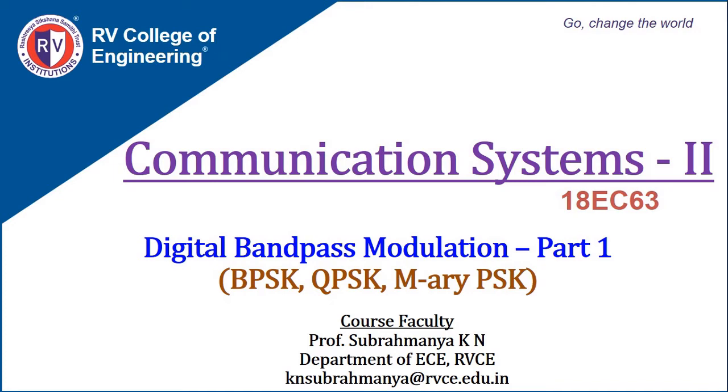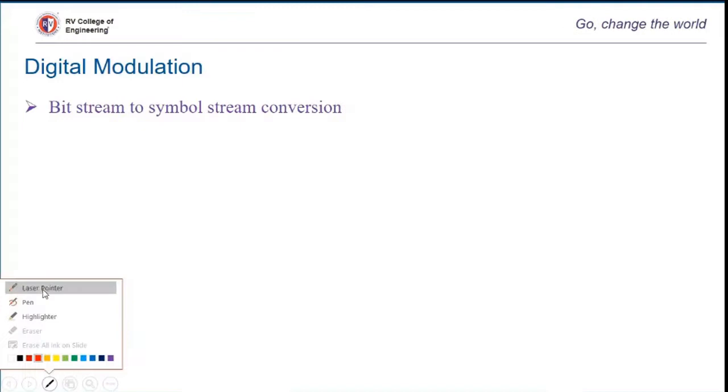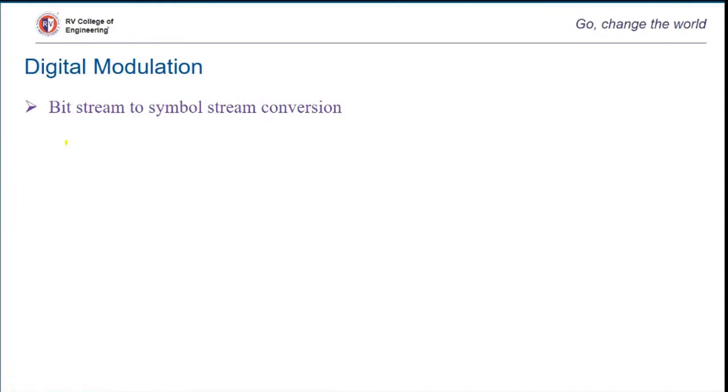The basic idea for digital modulation, in particular with bandpass modulation schemes, is that we convert the incoming bit stream, the message from the information source, into digital bits for the bandpass modulation. So our idea is to convert this bit stream to a symbol stream. That's the basic idea that we have got.